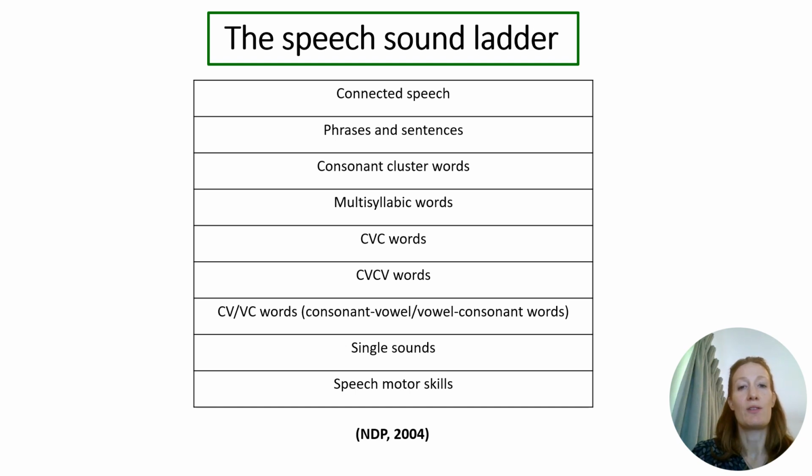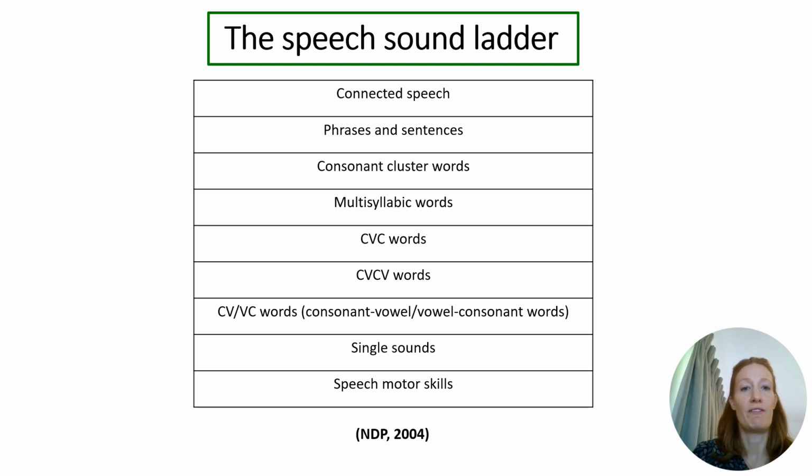Then we have consonant vowel consonant words, for example, cat or dog. Then multisyllabic words like caterpillar. Then consonant cluster words like star or cloud, where you've got two consonants at the beginning of the word. Then we'd work on generalising the use of learnt sounds in phrases, sentences, and then connected speech.